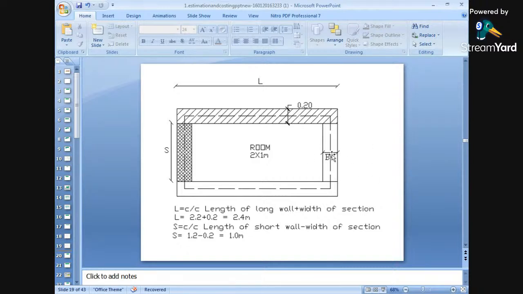What is the thickness of wall? We have taken as 0.2 from all the sides. That means ये चारों side में क्या है? There is a wall thickness of 0.2 on all sides. That is capital B. अब क्या करना है आपको?